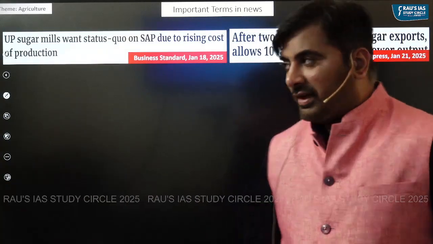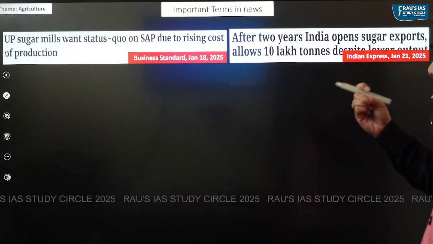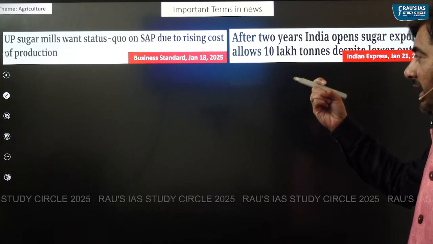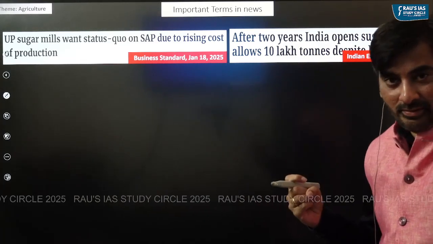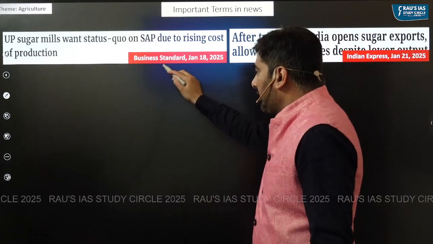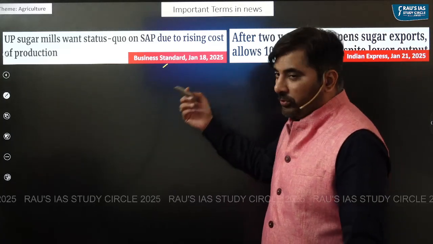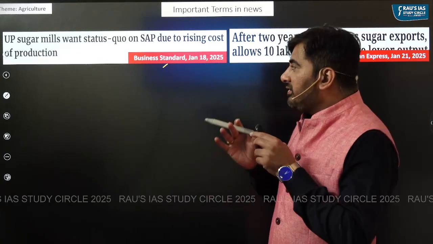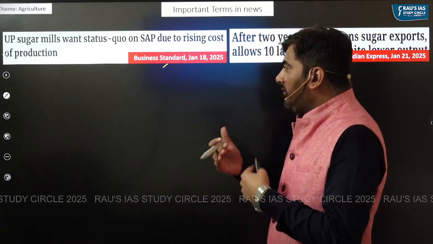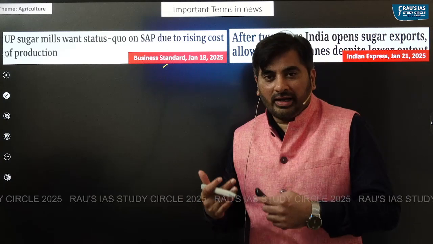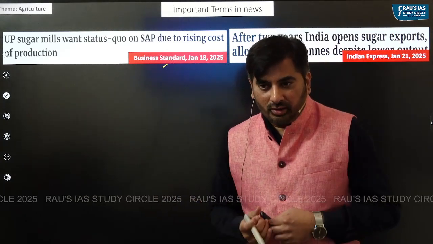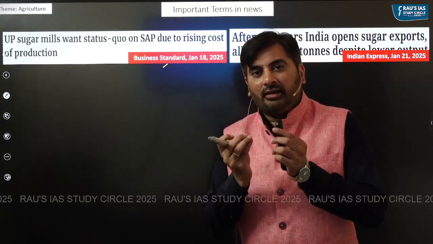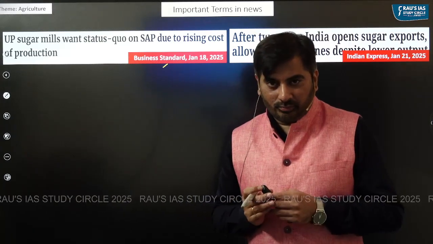Now coming to the next item in news. The next item in news is with respect to state advised prices. As we can see, in Business Standard, it was reported that the sugar mills in the state of UP want a status quo on state advised prices due to rising cost of production. So what do you mean by state advised prices?